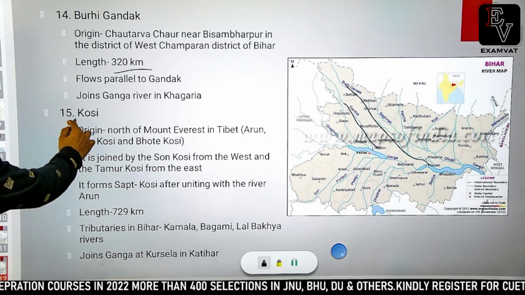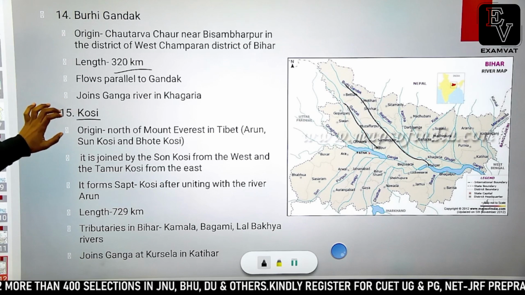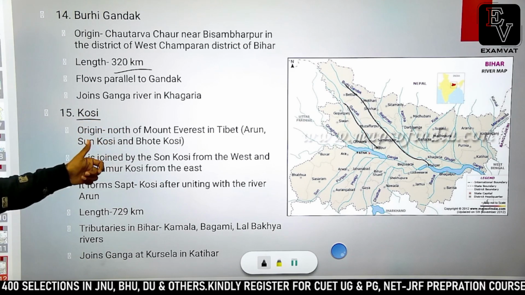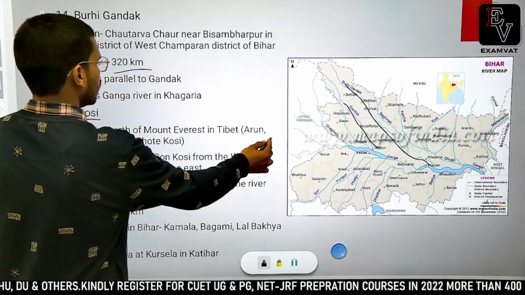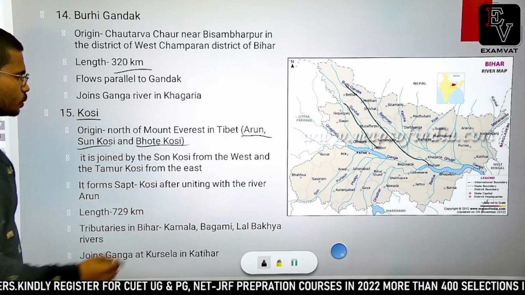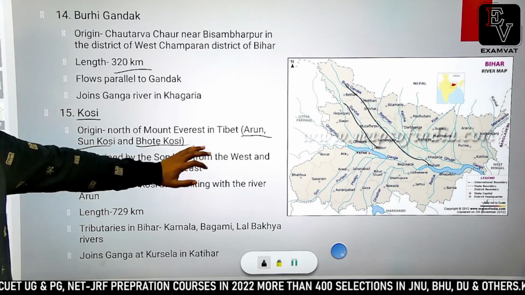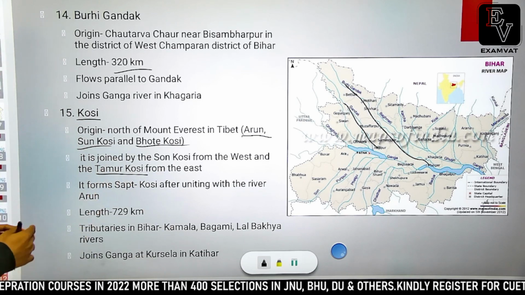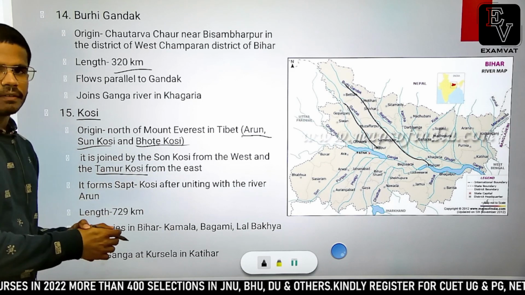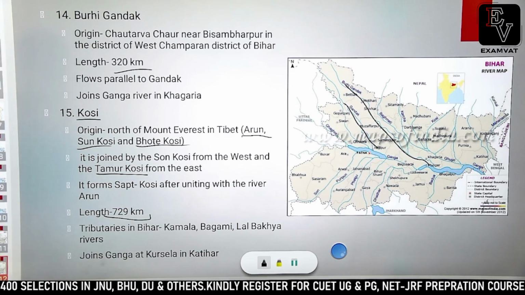The next important river, also known as Sorrow of Bihar, is Kosi river. The Kosi river originates very close to Mount Everest and it is made up of numerous tributaries, of which Arun, San Koshi and Bhot Koshi are the important ones. It is joined by San Kosi from the west and Tamur Kosi from the east to make Kosi river. It forms Sapt Kosi after joining the river Arun and its total length is 729 kilometers.